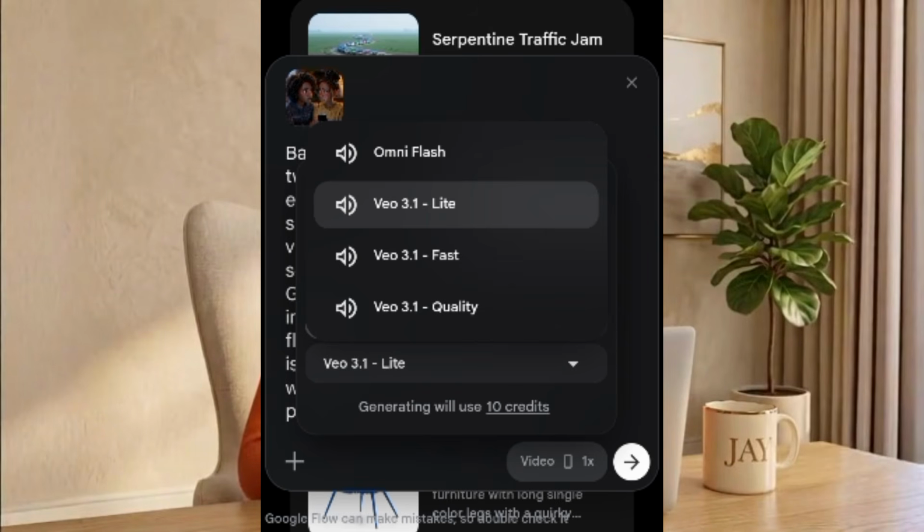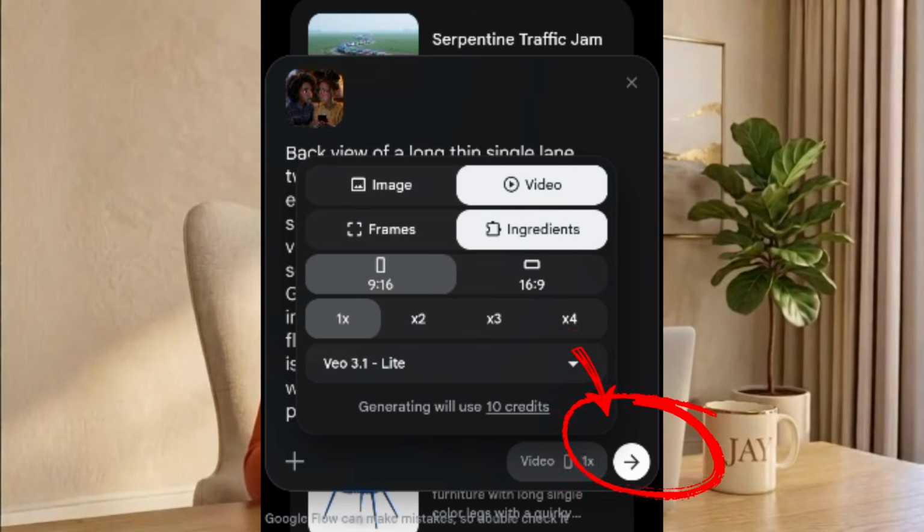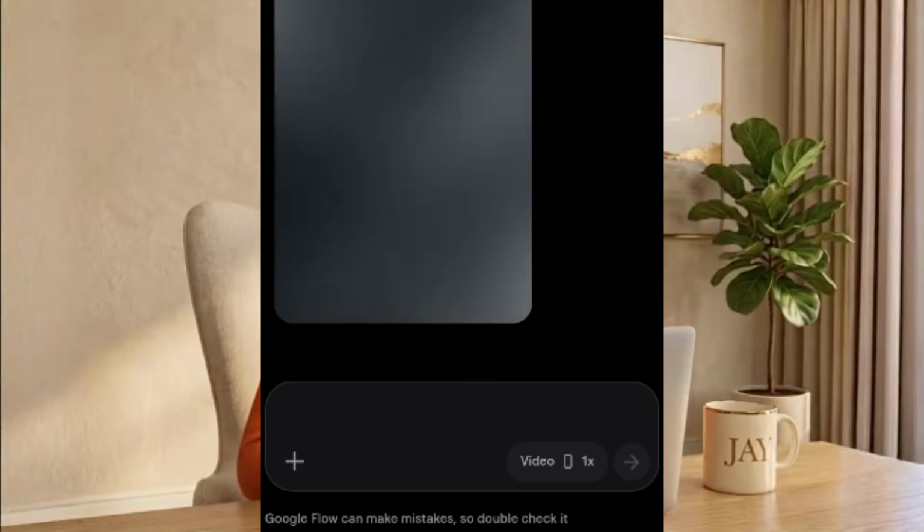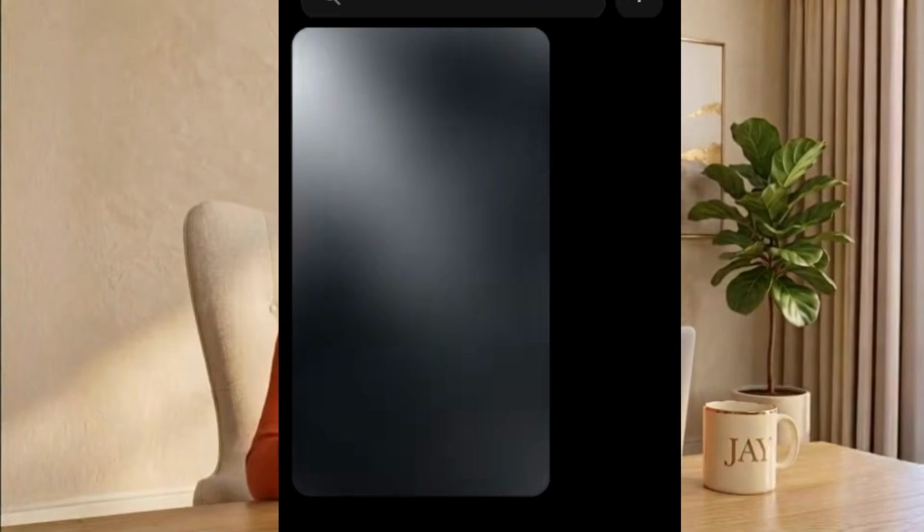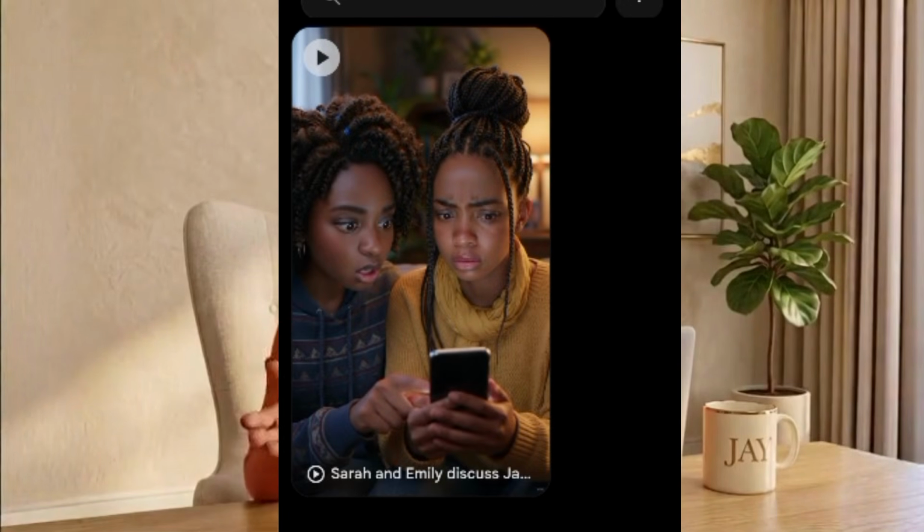Once everything is set up, click Generate. Wait a few minutes, and your video is ready. Now let's watch the result.